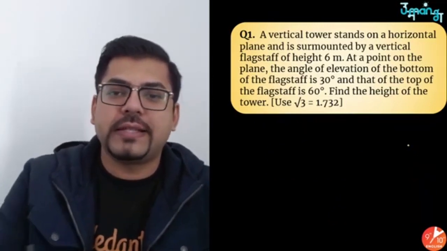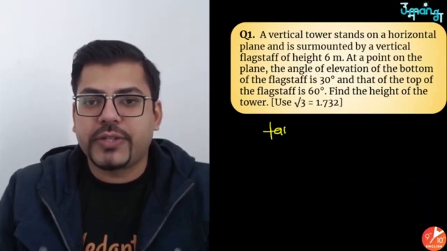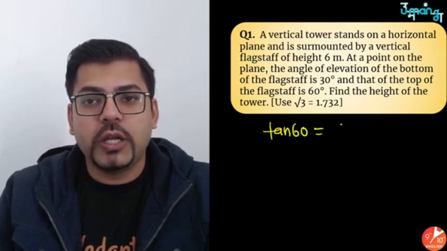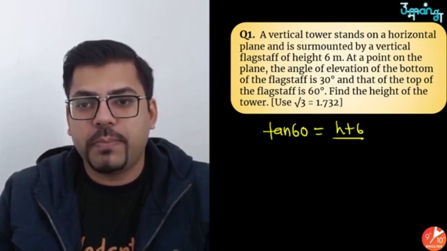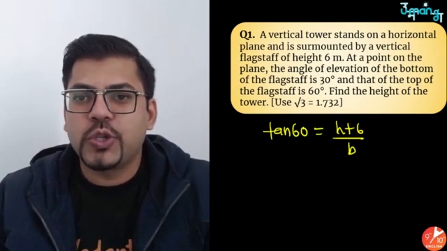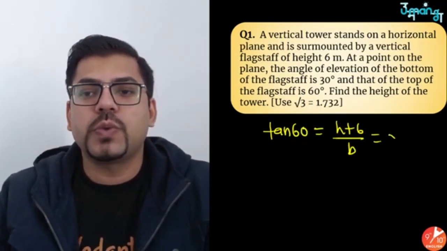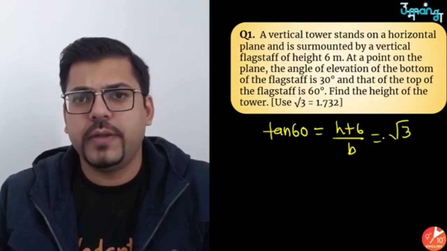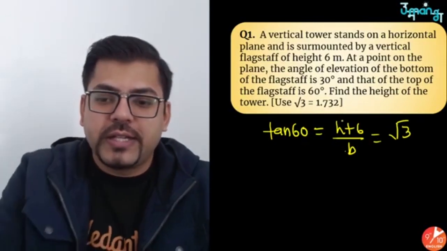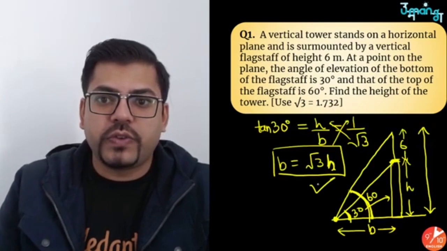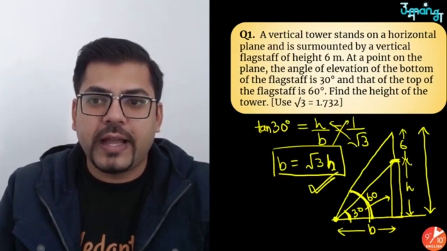So let me write about tan 60. I am writing tan 60, which is perpendicular upon base. So perpendicular is h plus 6, base is b. Tan 60 is equal to what? That is root 3. Base b, just now we have seen that base is equal to root 3h. And height is h plus 6.